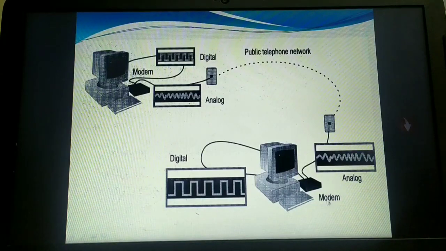Now if a sender wants to communicate, now the sender may be the two computer systems.